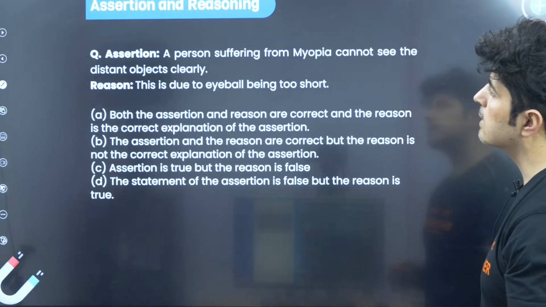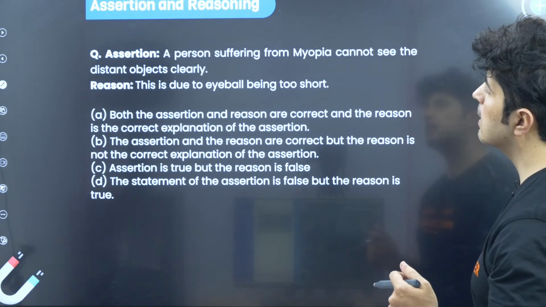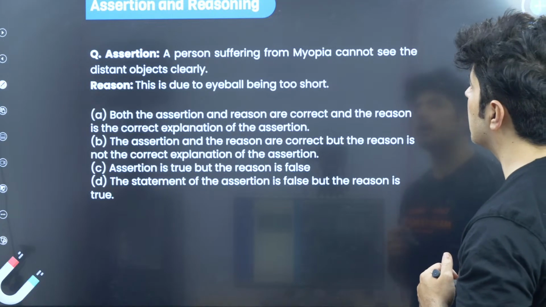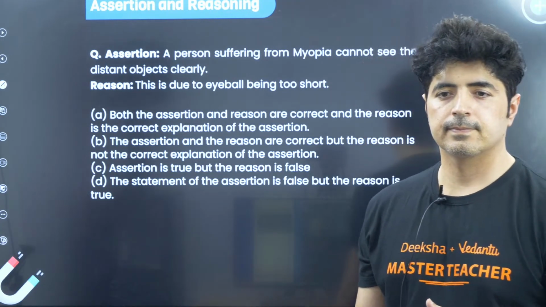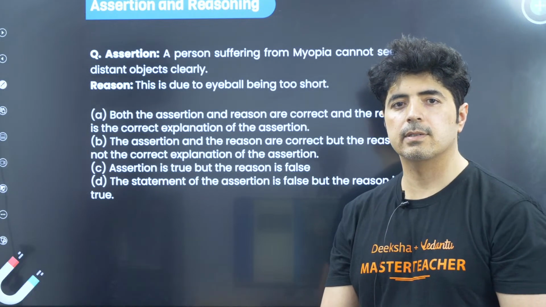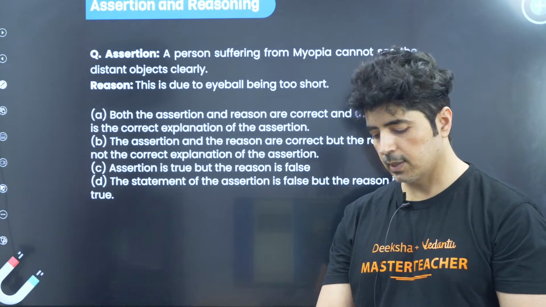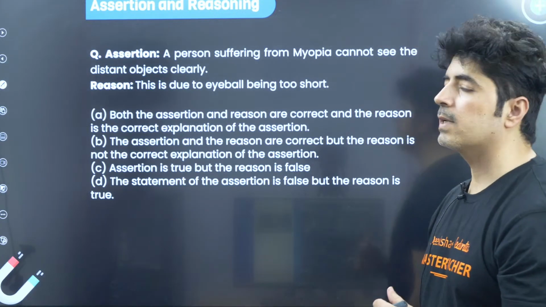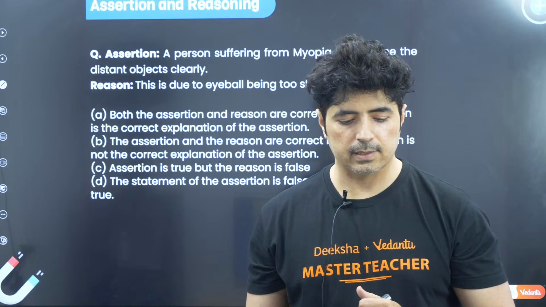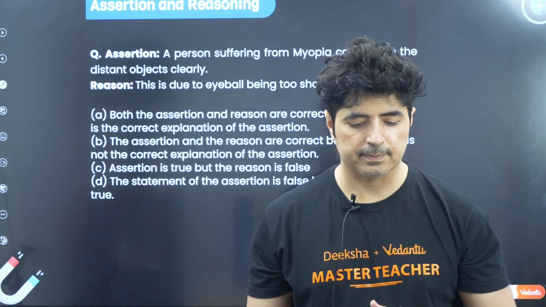The question says, assertion: a person suffering from myopia cannot see distant objects clearly. Is it true or false?